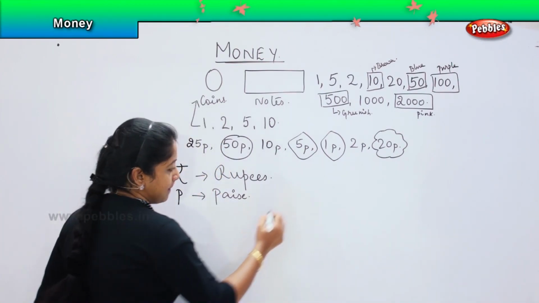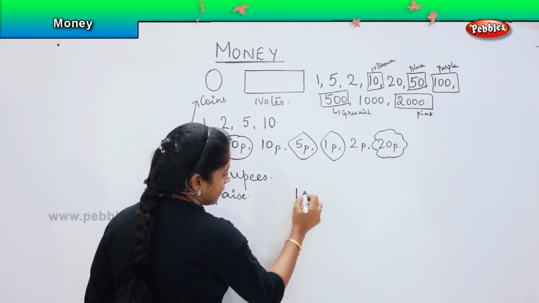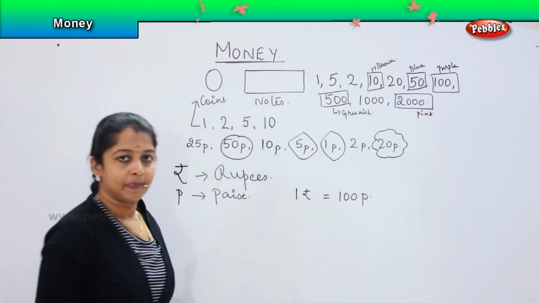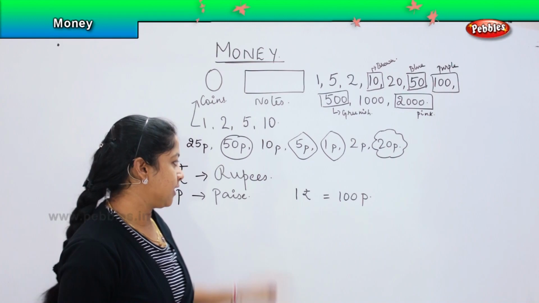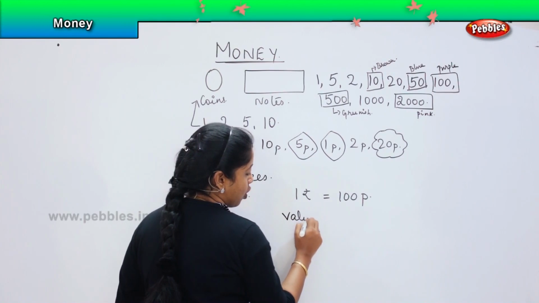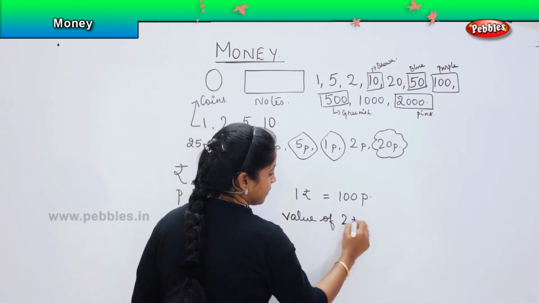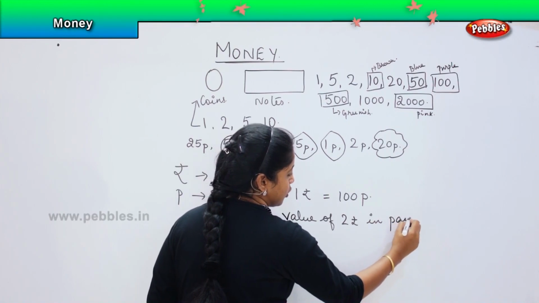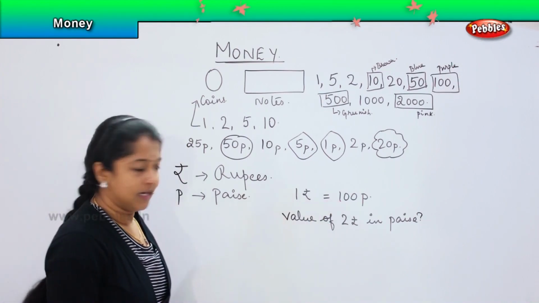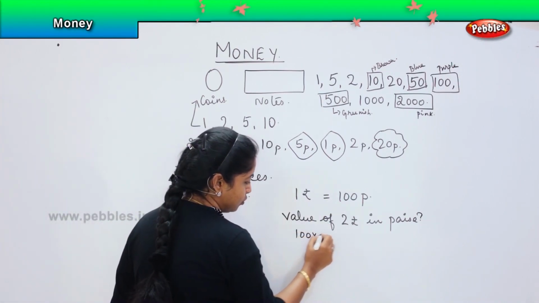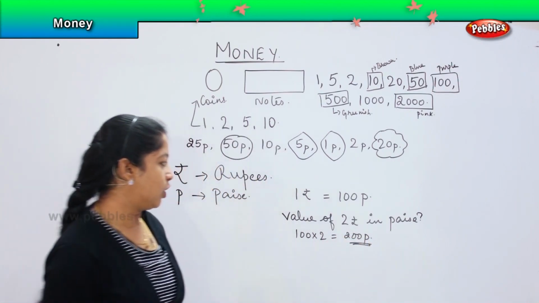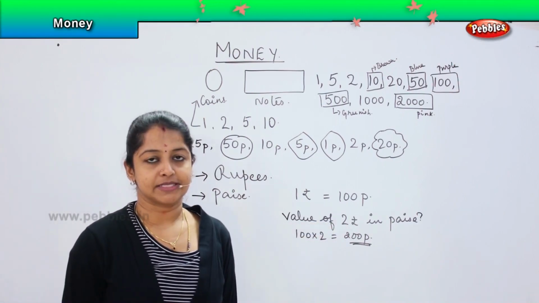For example, my 1 rupee is equal to 100 paise. Yes. So suppose if you get a question that if 1 rupee is equal to 100 paise, what is the value of 2 rupee in paise? So if you get a question like this, how are you going to solve it? You have to multiply 100 paise into 2, which means 200 paise. So the value of 2 rupee will be 200 paise.